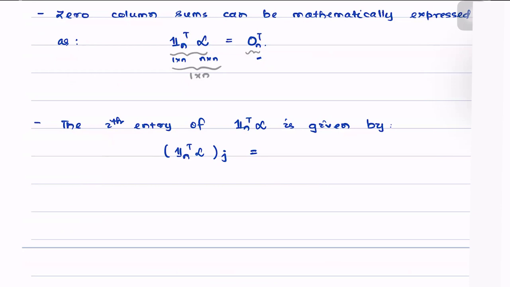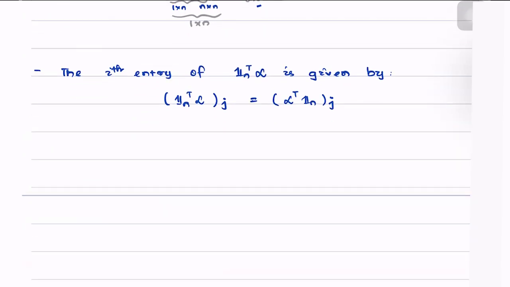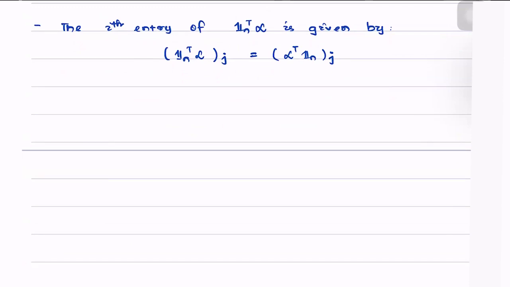Again, this is equivalent to writing L transpose 1n and looking at the jth entry of this. Now we already know what a Laplacian looks like. Let's see what L transpose looks like.